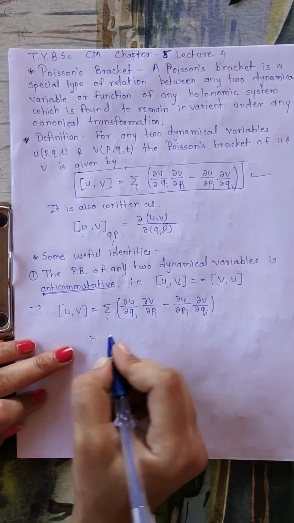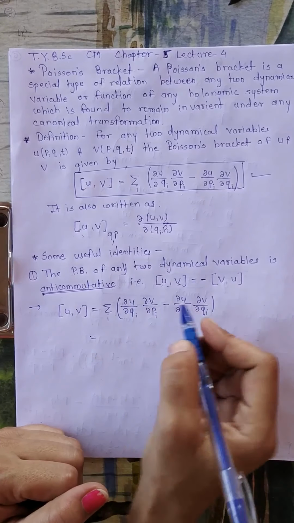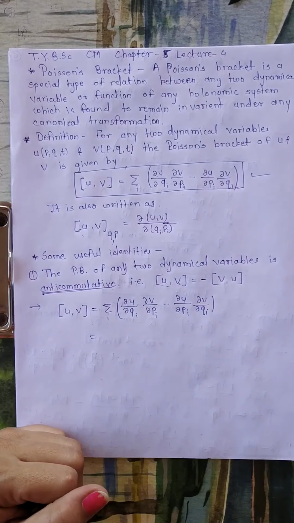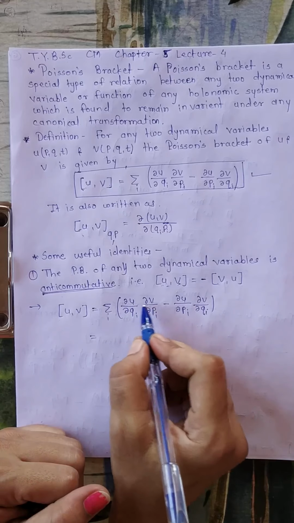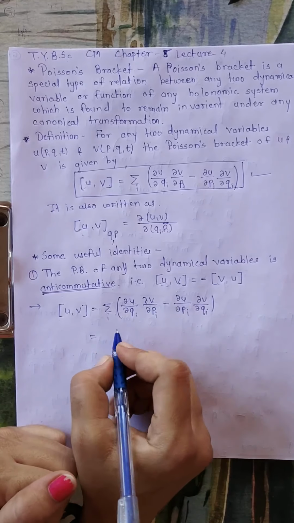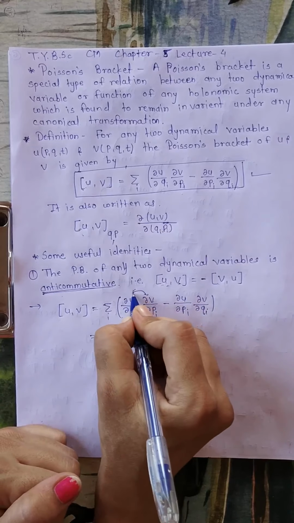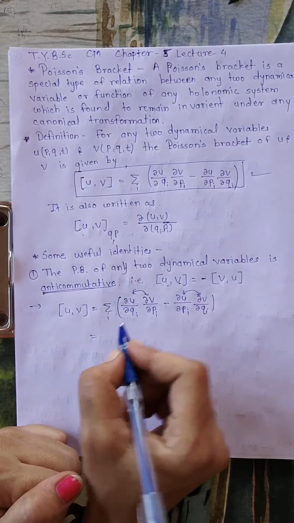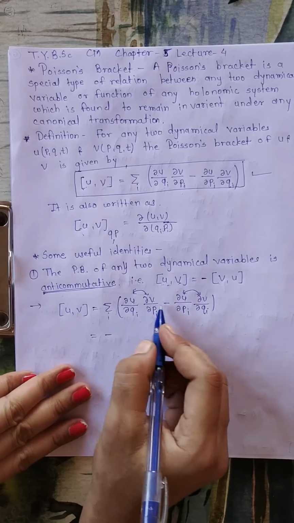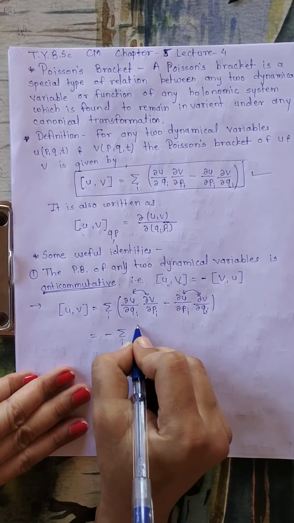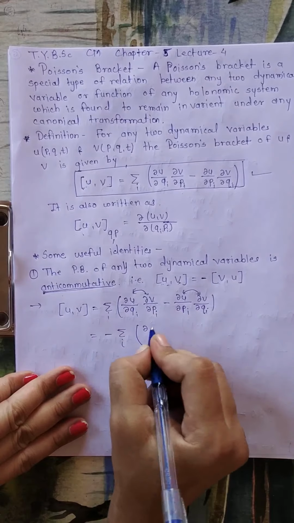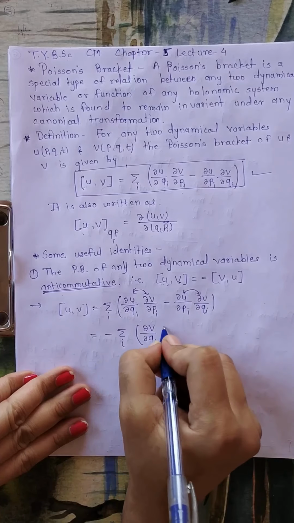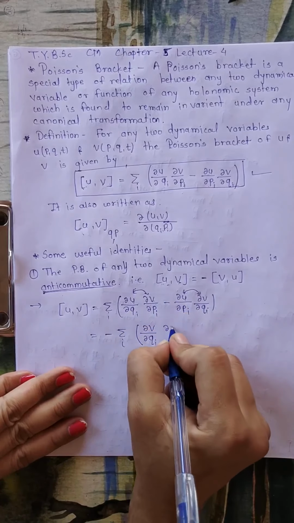Now here what we will do is exchange the position of u and v. By the property of partial derivatives, if you are exchanging these variables, then there will be a negative sign. So I am exchanging these two with each other and also these two with each other. Therefore both will have a negative sign, which I am taking common. So we will get summation over i, and now exchange u and v with each other. So instead of u we will have v upon dou qi as it is, into, now instead of v you will have u upon dou pi.